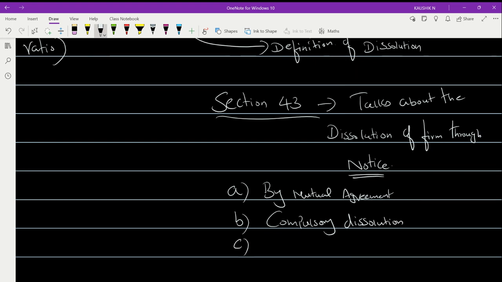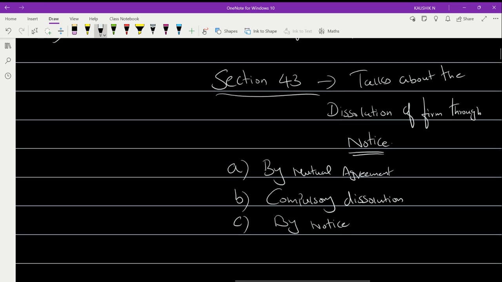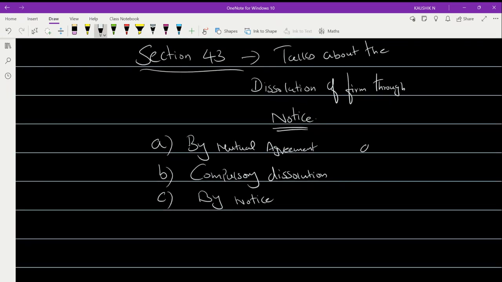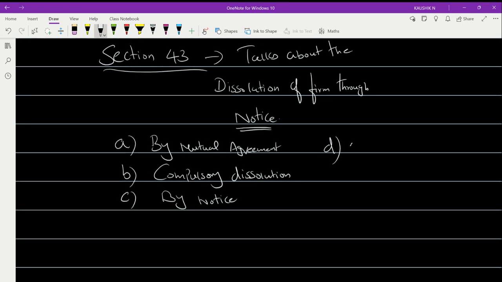The third is by notice; you have to give a notice for your dissolution. The fourth is on happening of an event, if any event happens. And then there is one more, which is dissolution by court.